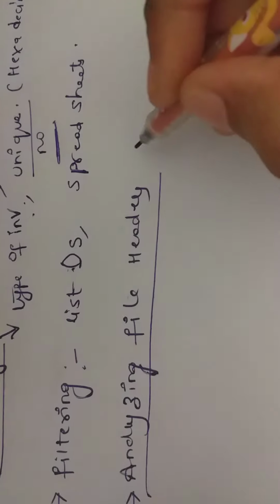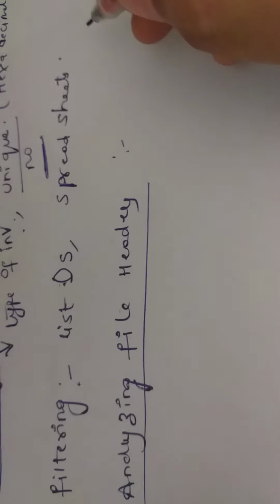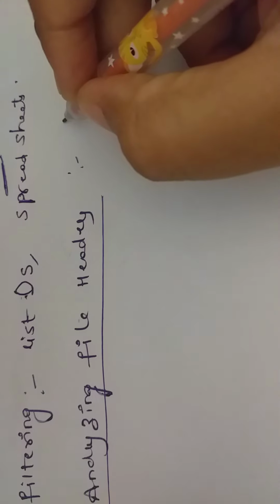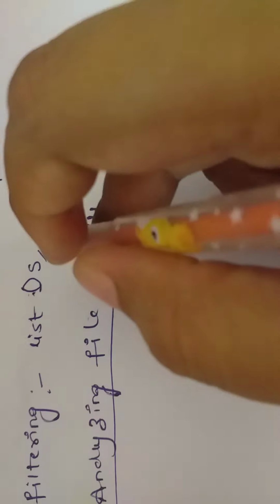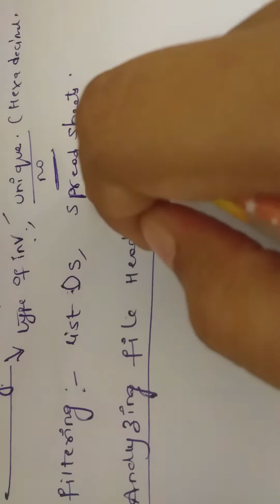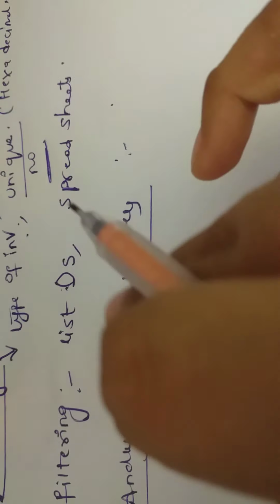The third one is analyzing file headers. What is meant by analyzing file headers? It is one type of method. It will check the information. It is one method of discriminating data. It will check the total information by using the hash values and the list of known files.